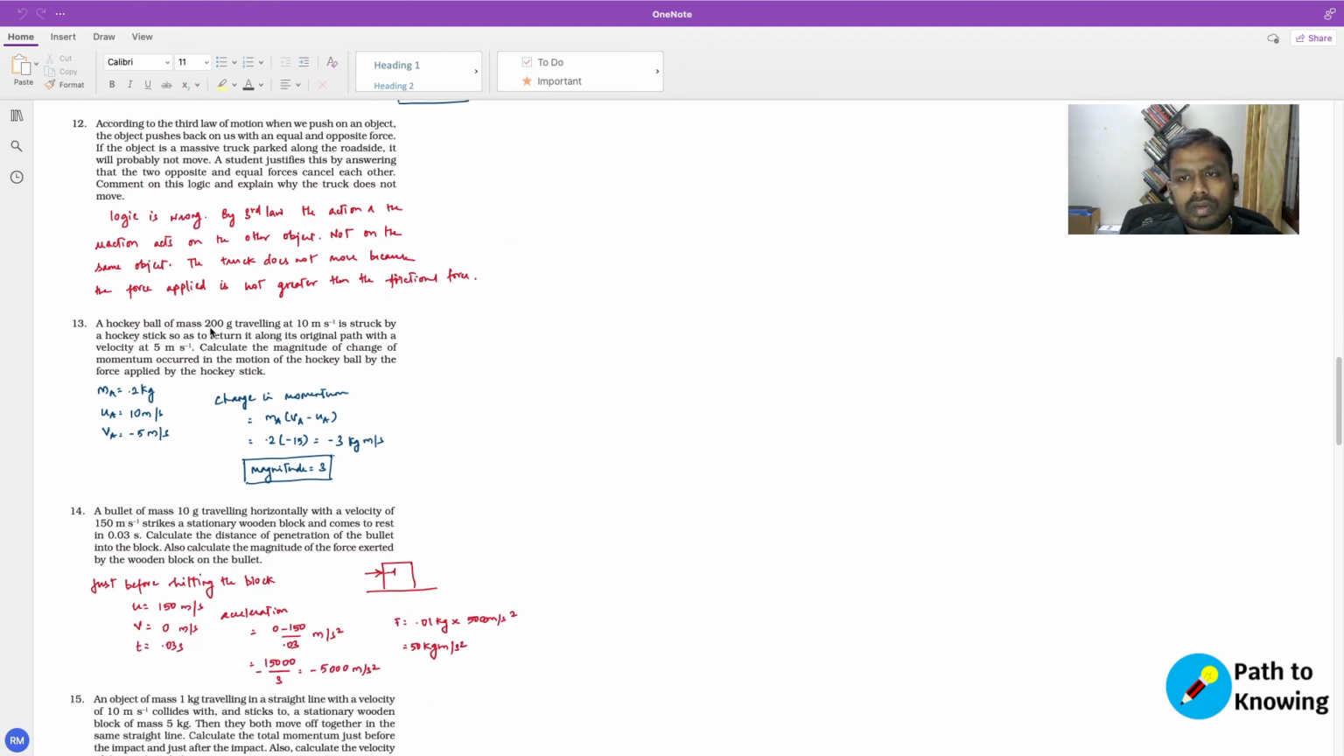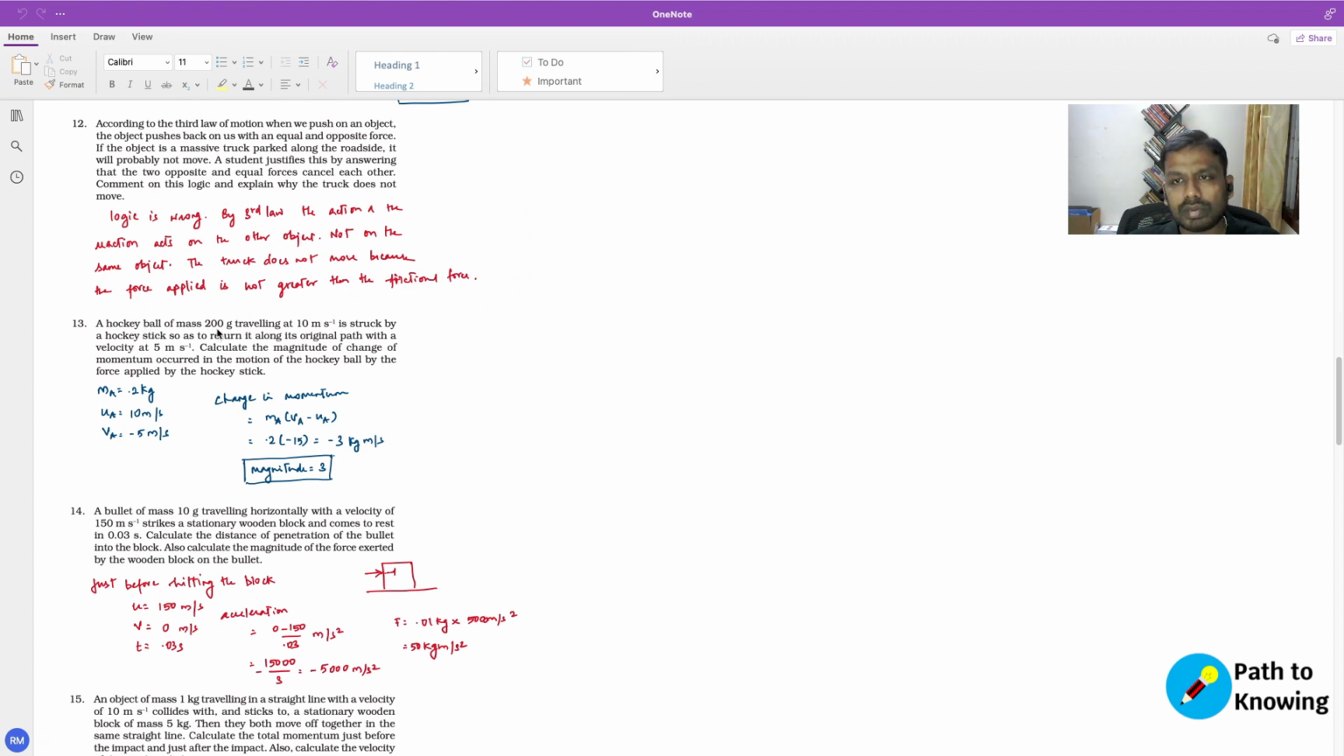A hockey ball of mass 200 grams traveling at 10 meters per second is struck by a hockey stick so as to return it along the original path with a velocity of 5 meters per second. Calculate the magnitude of change of momentum occurred in the motion of the hockey ball by the force applied by the hockey stick. Okay.